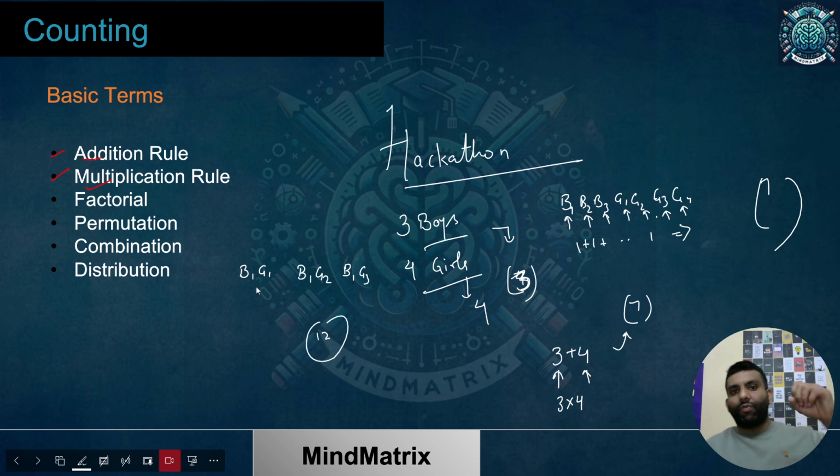That's how we are getting this. If I have a boy candidate who is winning, among these I can have any of the girls present. So for one candidate I have four girl choices, and if there is some other boy, again another four. That's how we are coming up with 3 times 4 or 4 times 3. The answer is 12. Okay, the basic idea. For the people who already know it, congratulations, but not all the students know this really well, so that's why I have started with this.